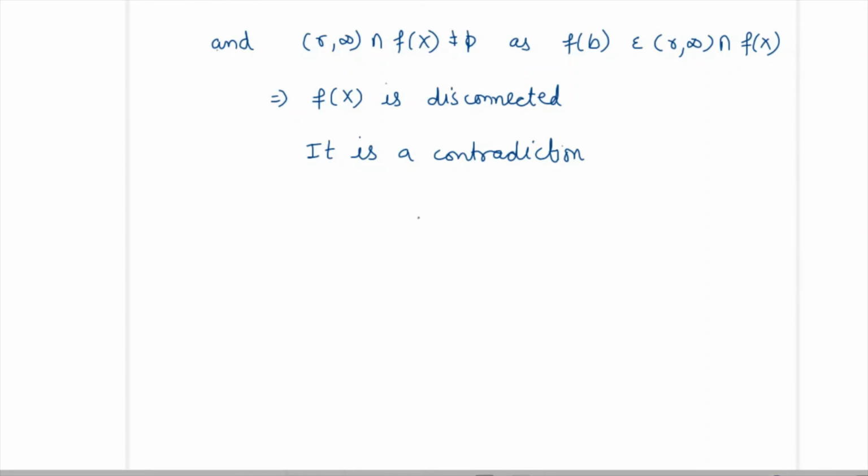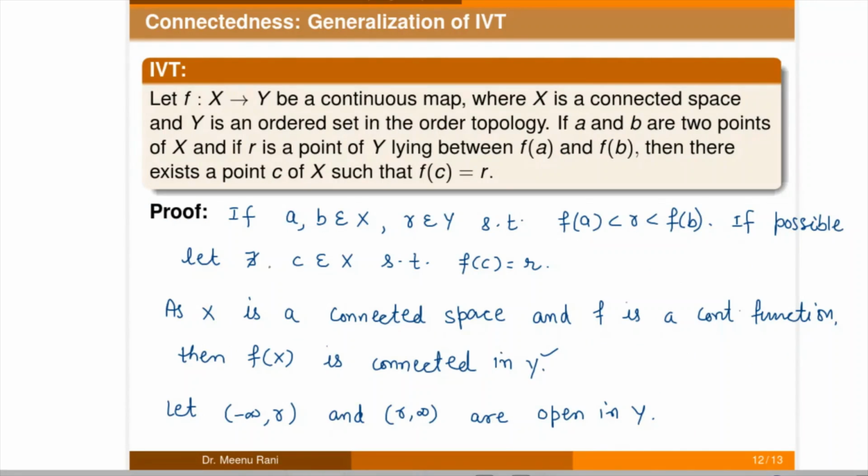So our supposition is wrong, that there does not exist any point c in X such that f(c) equals r. So there exists a point c in X such that f(c) equals r. This way we have proved the generalization of the intermediate value theorem in topological spaces.